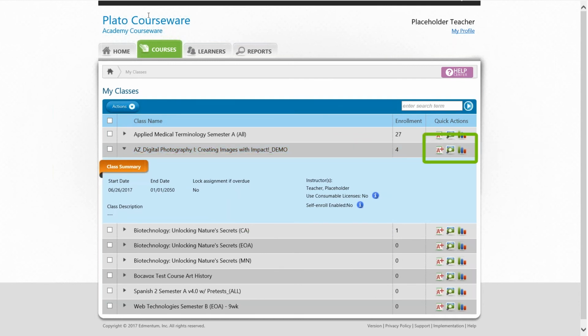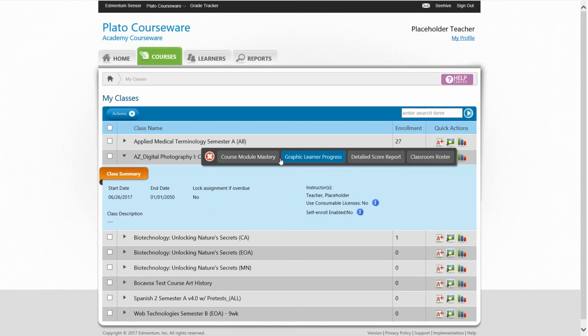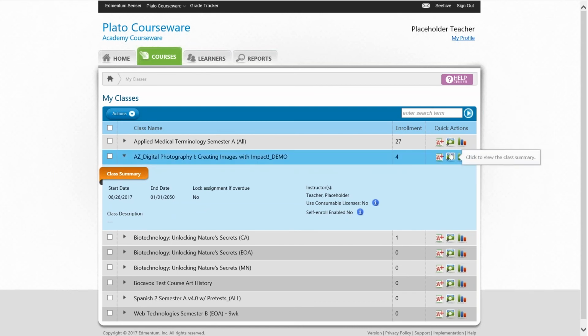I have my link to grade tracker, so that will shoot you straight over. We do still have the link to grade tracker at the top, but if you want to quickly access it, you can do that for that specific course. I can do class summary, and then I have a couple of quick reports that I can do as well. So this is where your graphic learner and your detail score report are going to be for those specific sections.